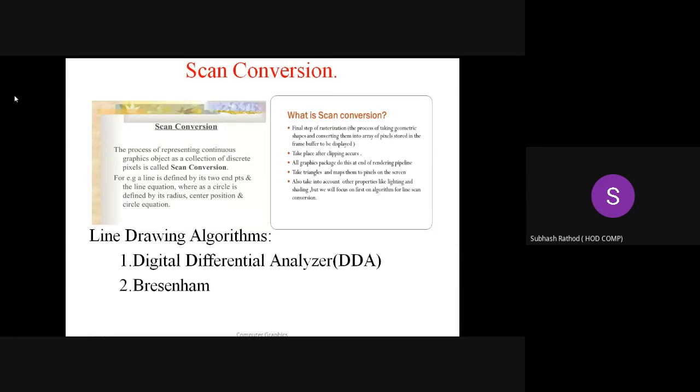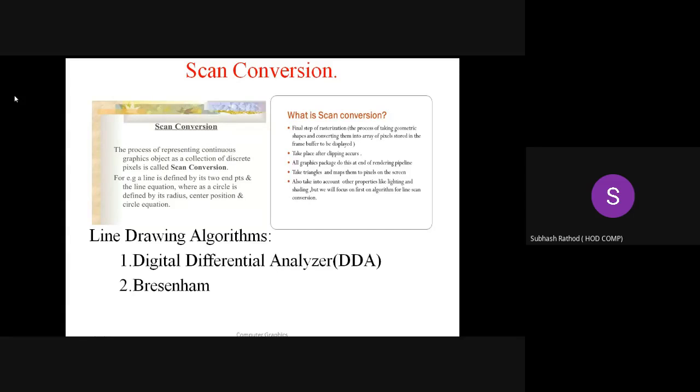or the pixel values. Remember, pixel values or intensity values are nothing but discrete values, which are finite values in terms of numbers. By using these pixel values, the graphics object will be represented on display devices like your CRT, like your monitor. One can represent that picture with the help of discrete values. That process of representing the picture is nothing but scan conversion.